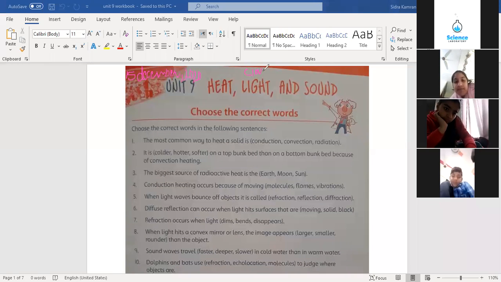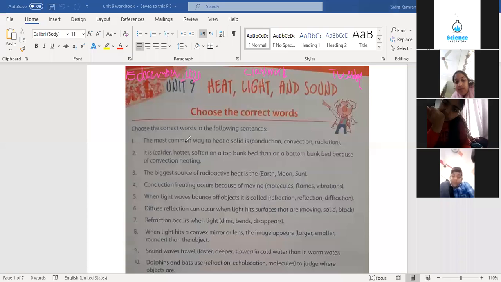Classwork. Then on the right side you have to write day. Today is Tuesday, with the pen. Okay, let's start. Choose the correct words in the following sentences.